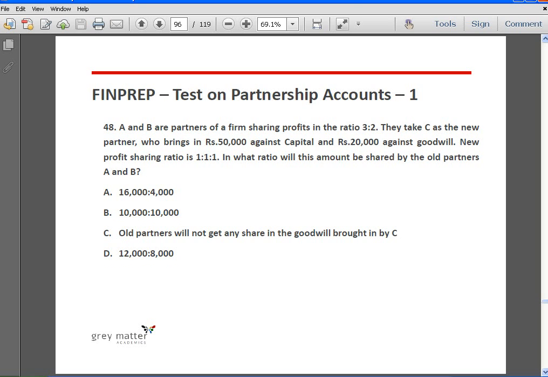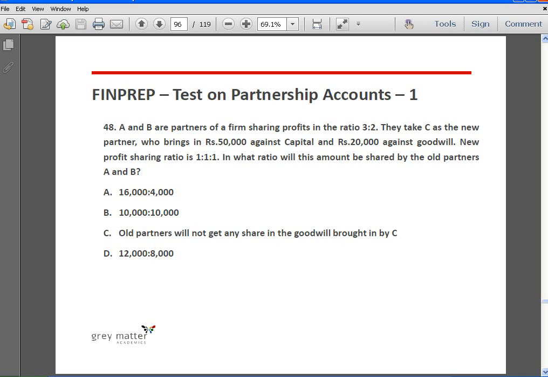Next we come to 48. A and B are partners of a firm sharing profits in the ratio of 3:2. They take C as the new partner who brings in rupees 50,000 against capital and rupees 20,000 against goodwill. New profit sharing ratio is 1:1:1. In what ratio will this amount be shared by the old partners A and B?